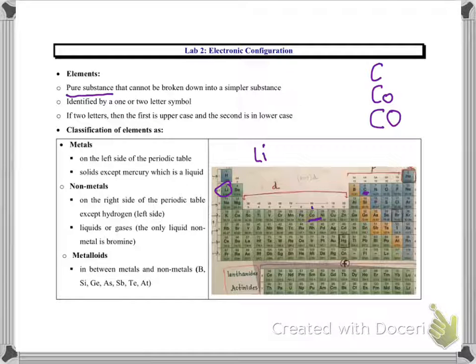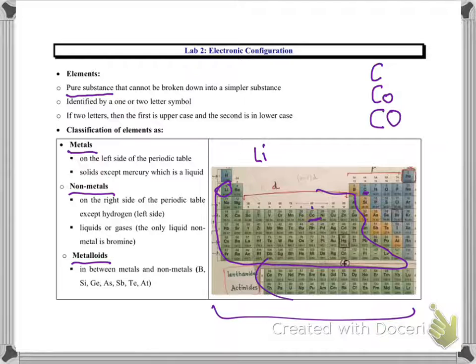Now, elements can be classified as metals, non-metals, or metalloids. So, in the given periodic table, if you look here, all the green ones are metals. The blue ones, including this and this one here, are non-metals. And the yellow or orange color ones are metalloids.